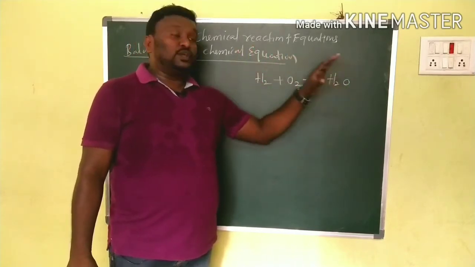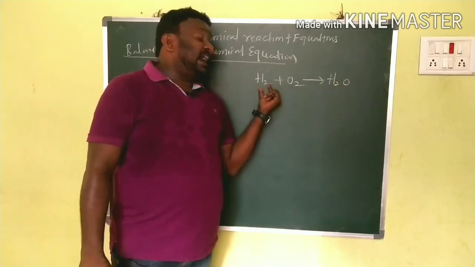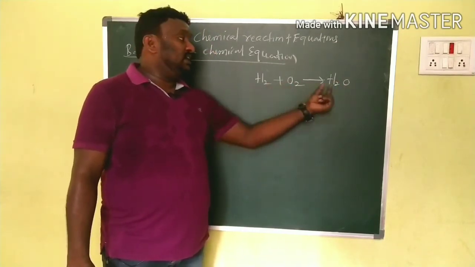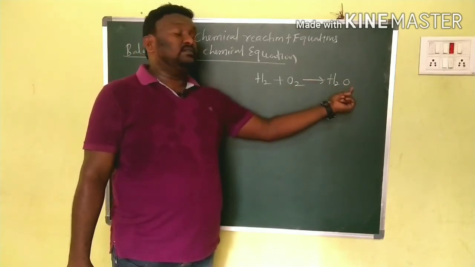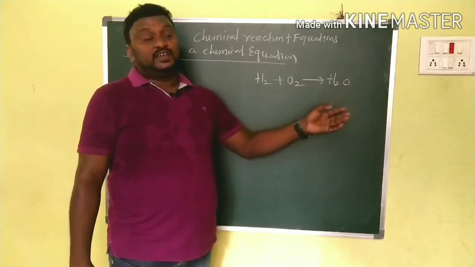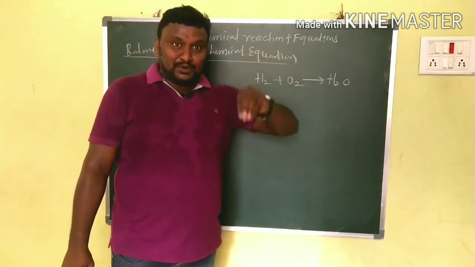Here, oxygen, water molecule. Here H2 plus O2 gives us H2O. How many hydrogen atoms are there? Here 2, here 2. How many oxygen atoms are there? Here 2, here 1. That's why in this equation, according to the law of conservation of mass, the number of atoms